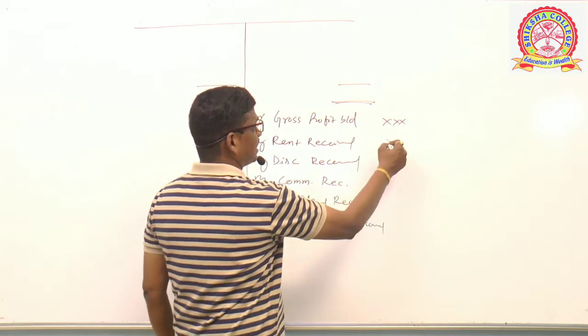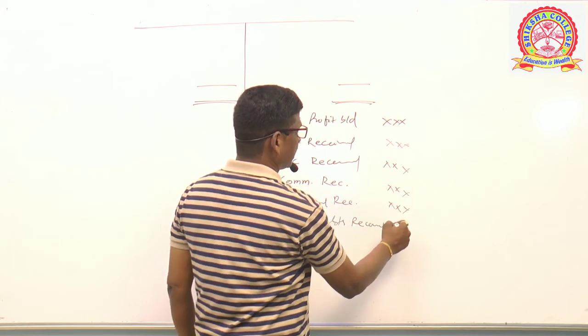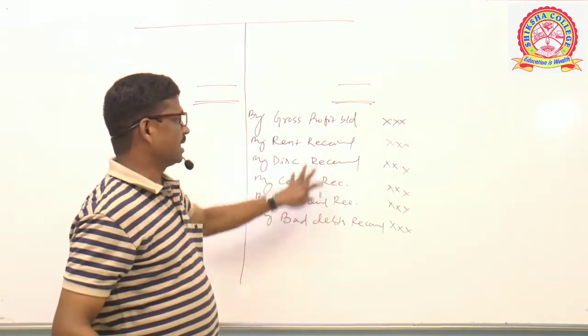Okay, these are the common incomes and gains of a business organization. Clear? They all are put on the credit side of